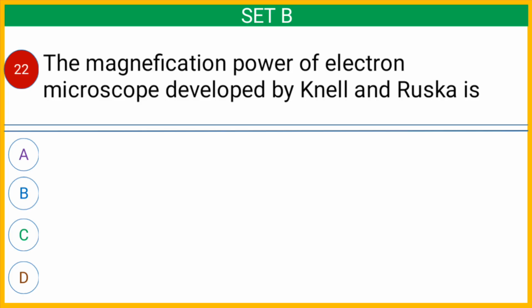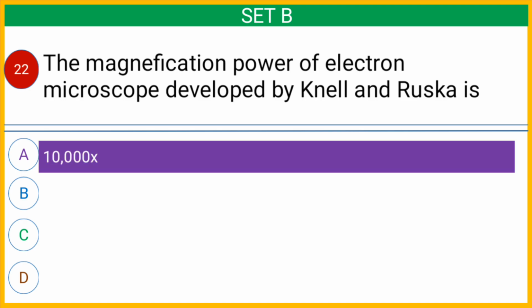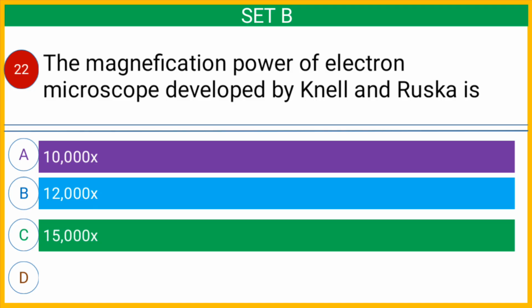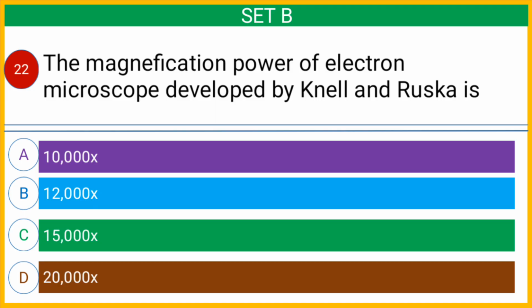Question number 22. The magnification power of electron microscope developed by Knell and Roska is option A 10,000 times, option B 12,000 times, option C 15,000 times, or option D 20,000 times.